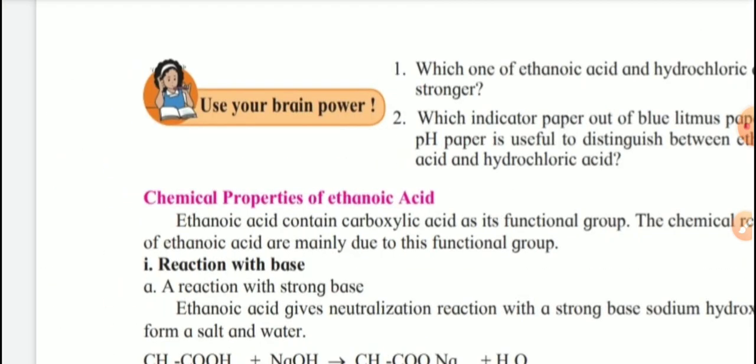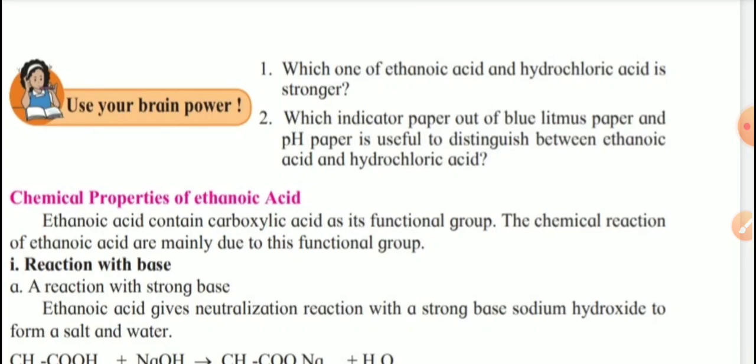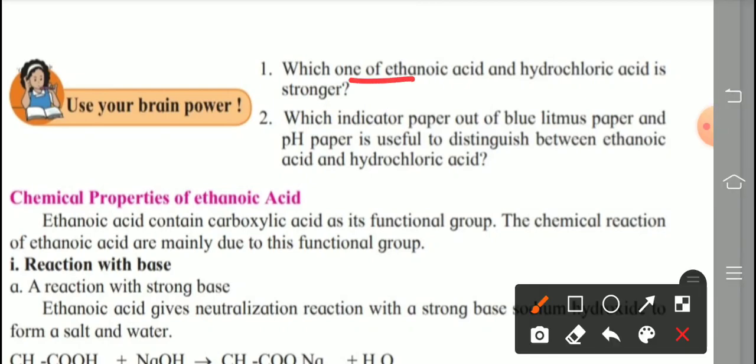Check here. Again a use your brain power question is given for us. Which two questions are given? Which one of ethanoic acid and hydrochloric acid is stronger? And second, which indicator paper out of blue litmus paper and pH paper is useful to distinguish between ethanoic acid and hydrochloric acid? Use your brain power, so I will show the answer.